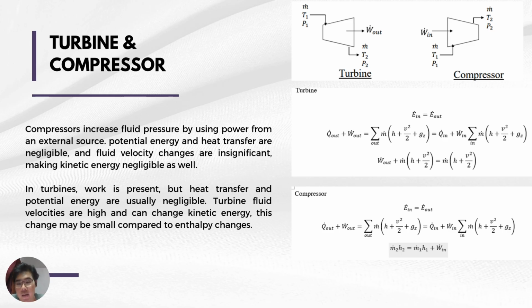Turbine and compressor. Compressors are used to increase the pressure of a fluid. For the process, we actually need to supply power. In other words, work is input, and this is usually supplied from external sources to the shaft. In simple terms, a compressor uses power to increase the pressure of a fluid. However, heat transfer and potential energy are usually negligible.